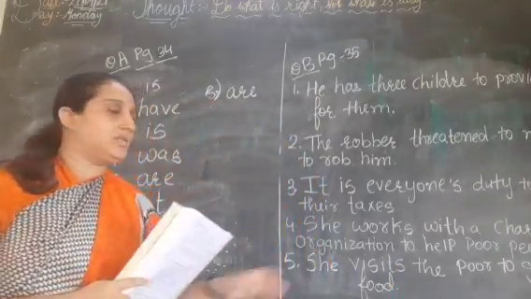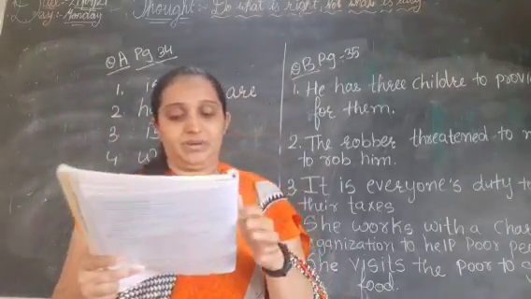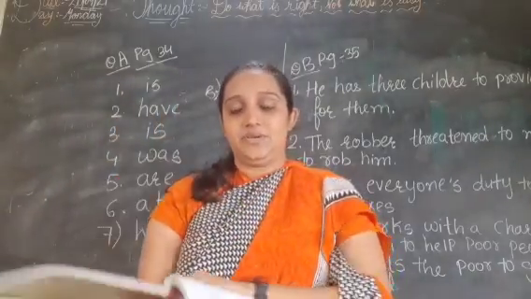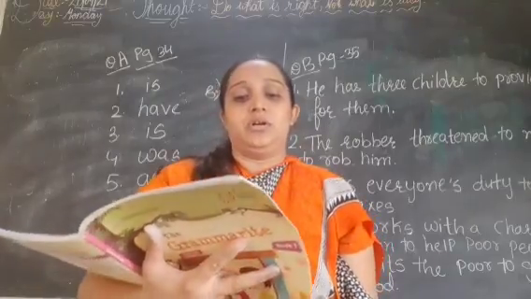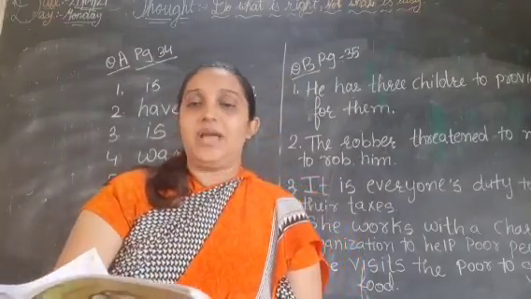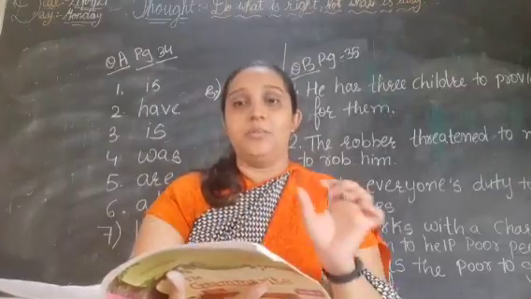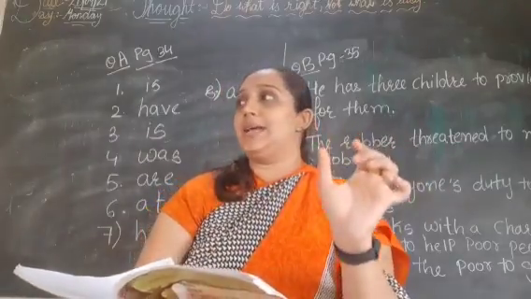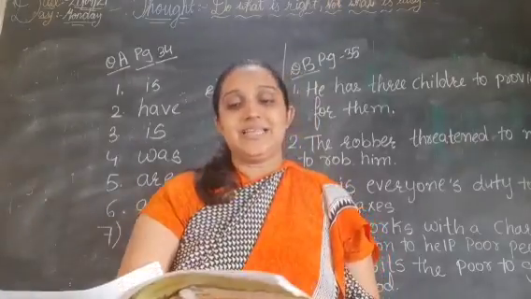Okay students, so this much is clear. In this session we have completed till question number B. In the next session we will start with question number C, and students, you have to see that the complement of verb we are going to omit. So we are not going to take the complement of verb, and we are not even going to solve the exercise related to it. Okay students, so till then keep learning.